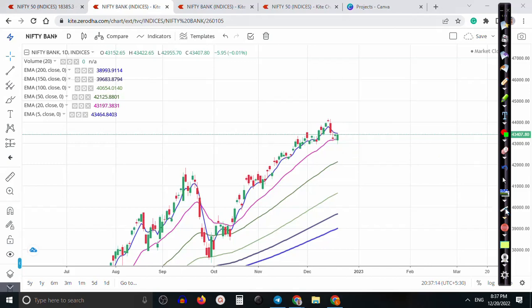Suppose price opens with a gap up somewhere here, and the standard deviation will be a little bit below, and I will wait for confirmation. That will be on the 1-minute chart or the 15-minute candle. After a bullish candle forms, I'll use a breakout or pullback trading strategy. That will be my entry point.